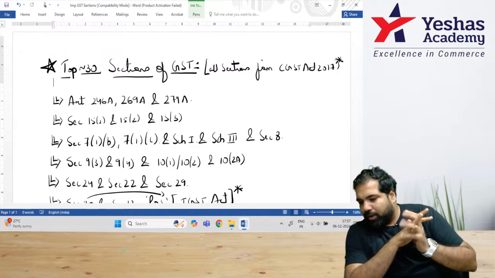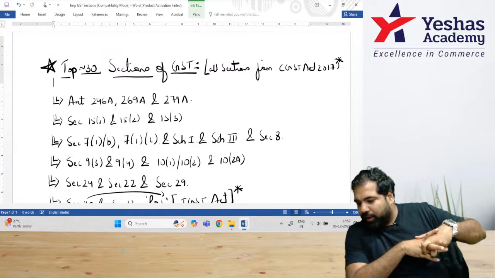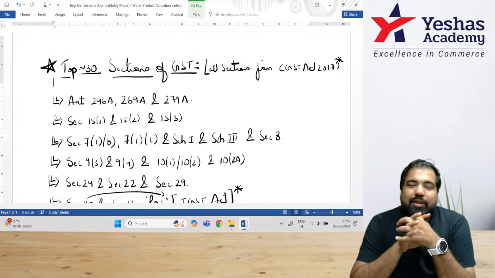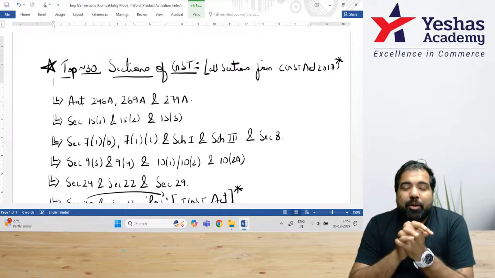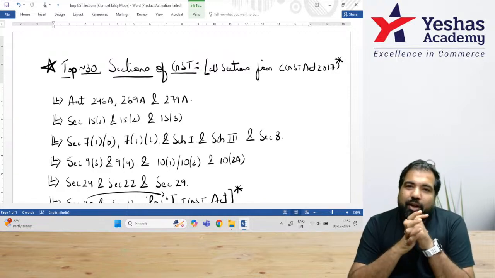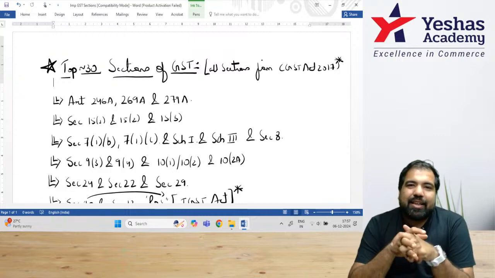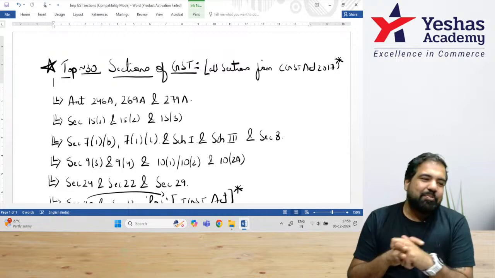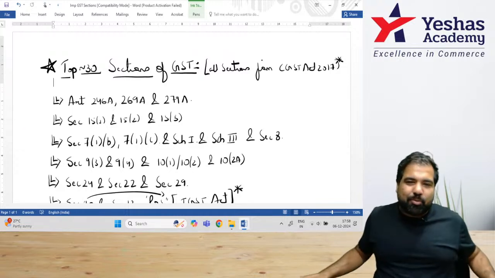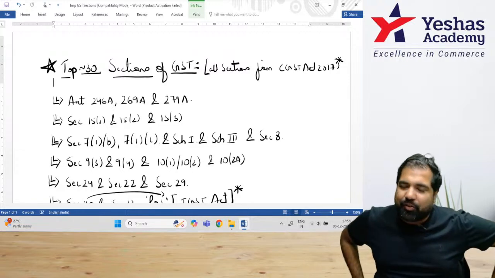Perfect. What about the Direct Tax Code Act 2025? Oh, ho, ho, ho. Someone who's giving the Jan exam is worried about the direct tax code. Guys, even Nirmala Sitharaman is not thinking about the direct tax code like you are thinking. So take it easy, relax, study for what you are supposed to study, give your exam and do well. I'm sure what we are supposed to do, we'll do it really well.